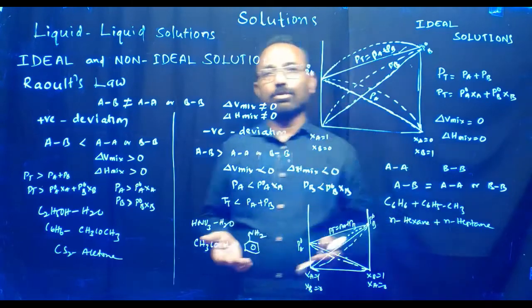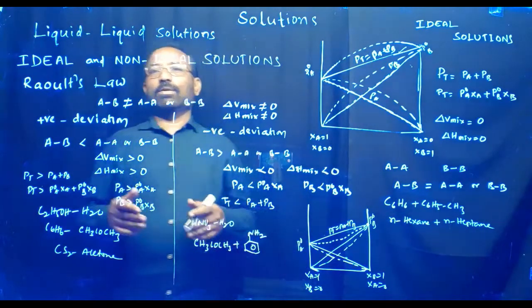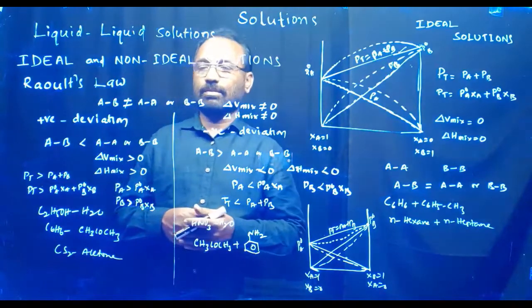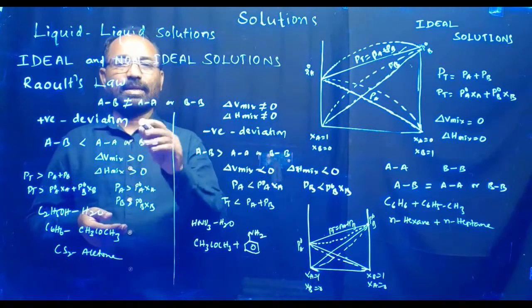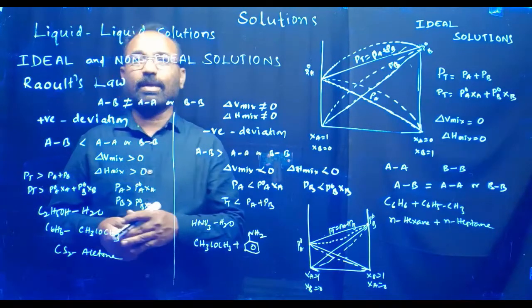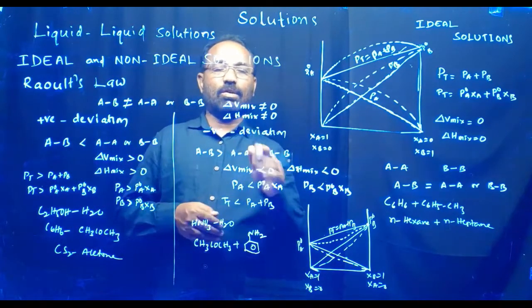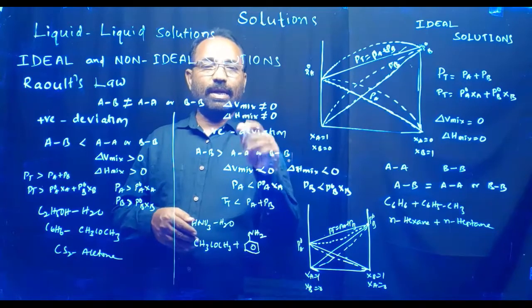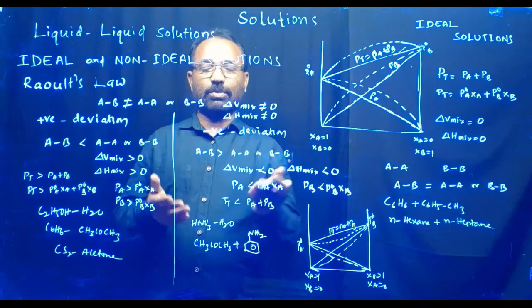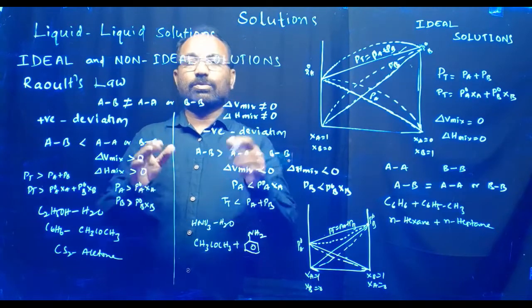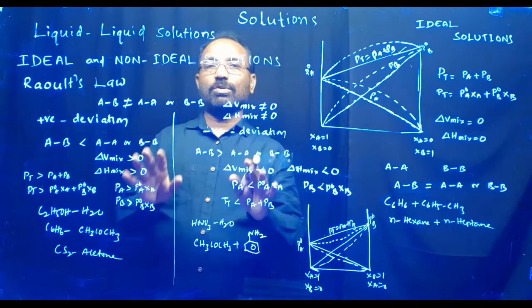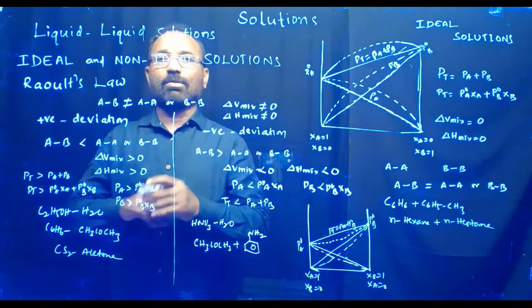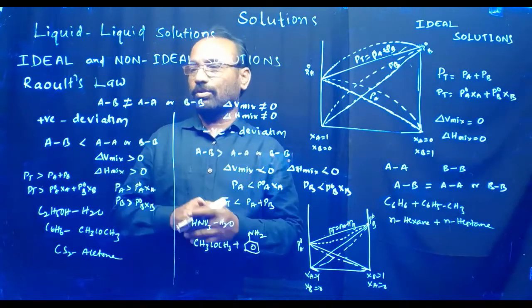Next, non-ideal solutions. In non-ideal solutions, what is the correct relation? Here AB interaction energy is not equal to AA or BB, delta V mixing is not equal to 0, and delta H mixing is also not equal to 0. Such solutions are called non-ideal solutions, meaning the solutions which do not obey Raoult's law.